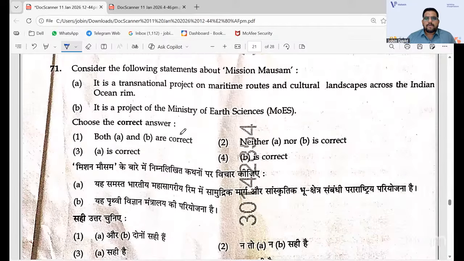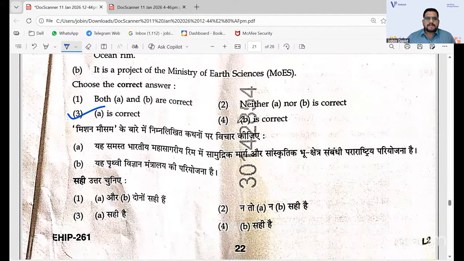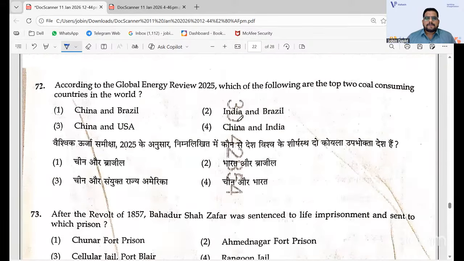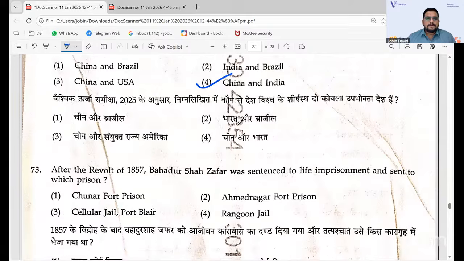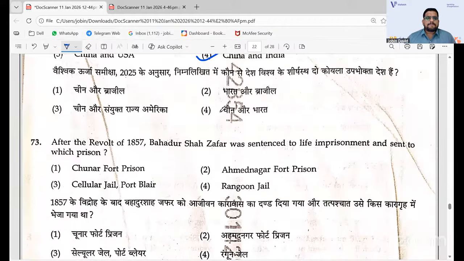The next one, Mission Mausam. It is actually only A that is correct. It is not a project of the Ministry of Earth Sciences. It is of the Ministry of Culture. So the answer for the 72nd question is China and India. Global Energy Review, top two coal consuming countries: it is China and India. Obviously, for coal consumption you can definitely have India in that, because it is a populated country.